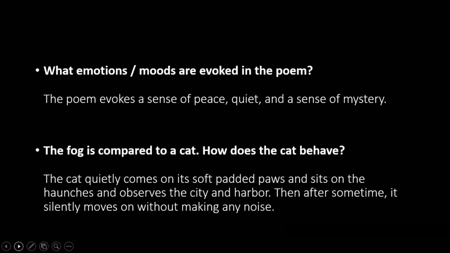Next, the fog is compared to a cat. How does the cat behave? The cat quietly comes on its soft padded paws and sits on the haunches and observes the city and harbor. What's its haunches? On the hind legs. Then, after some time, it silently moves on without making any noise. So, this is how the cat behaves, which is actually the fog. So, this is in short the entire poem.